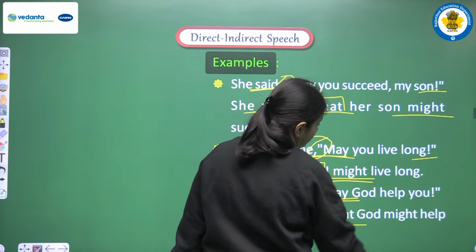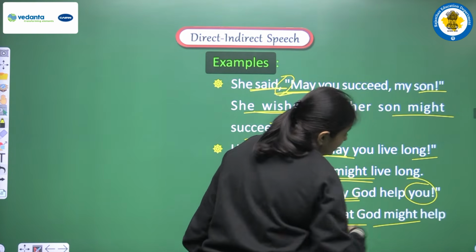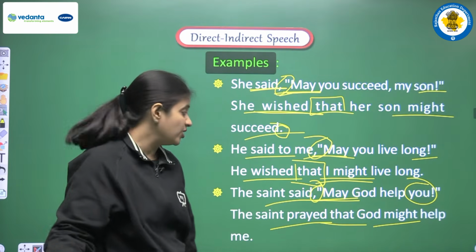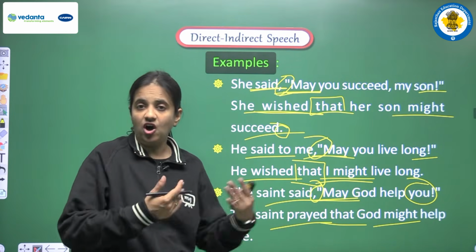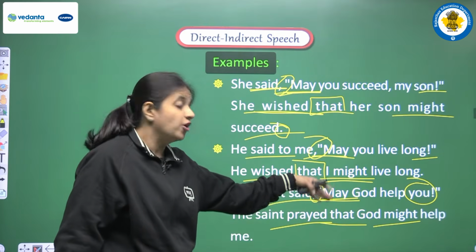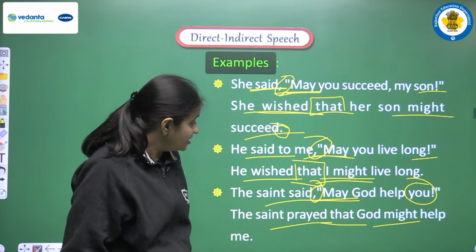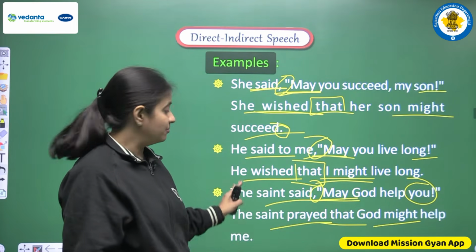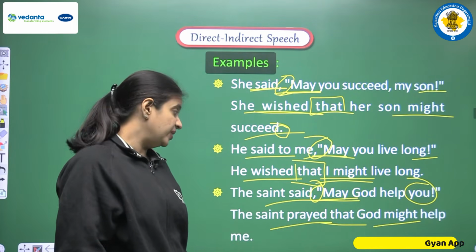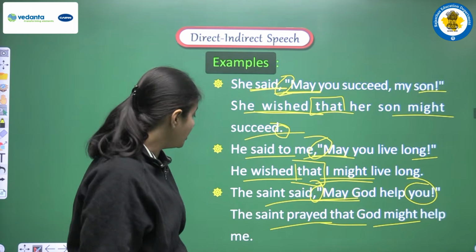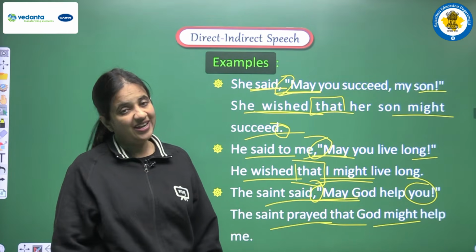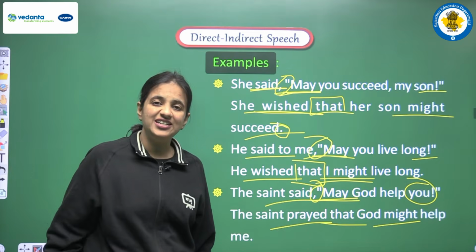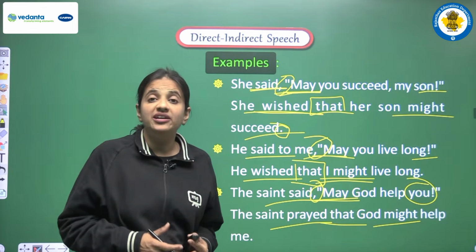In the place of may we are writing might, and you, yes, it's a kind of second person pronoun, so it will be changed according to the object. So we are not having any object here, so in the sentence we can write any object. So here we are writing me. Okay, so the complete sentence will be the saint prayed that God might help me. Right? So in this manner we have to do the changes if we are having any optative sentence.